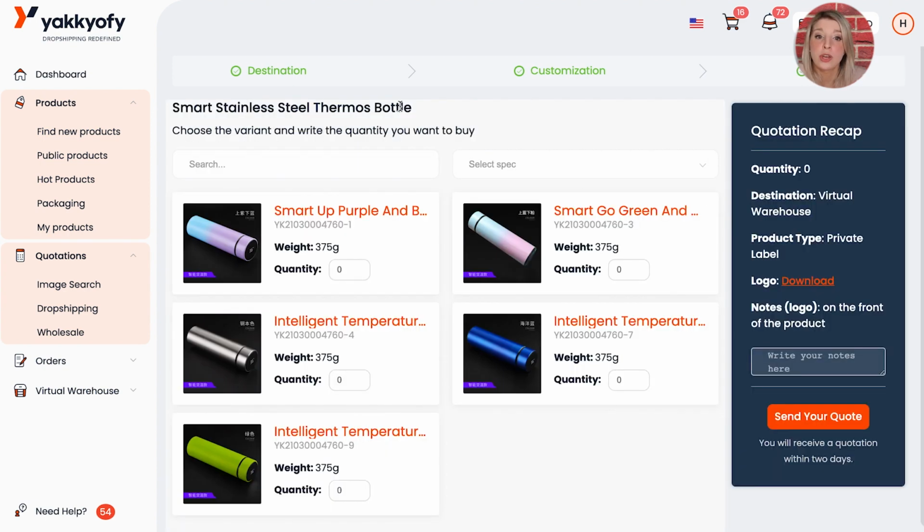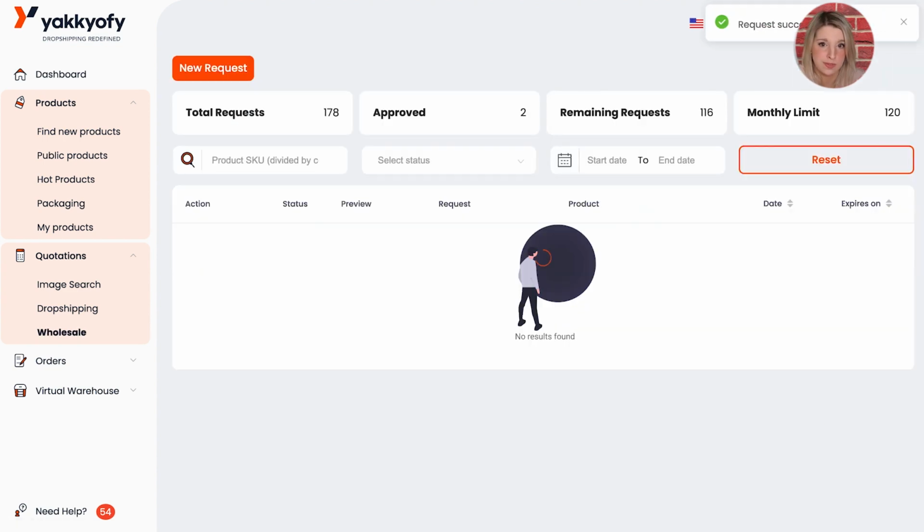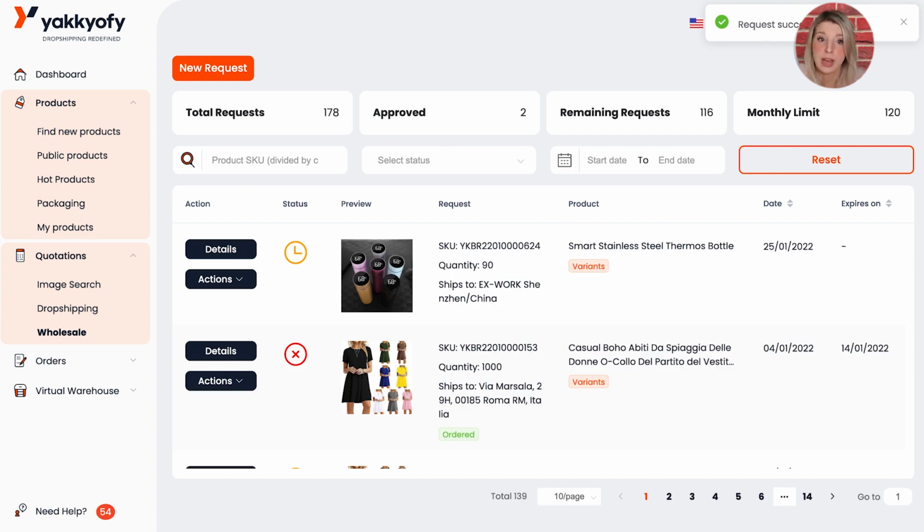This is your order recap page, where you can pick the variants and write the quantity for each variant you want to purchase. In the blue box on the right, you will see the summary of the products you want to purchase, and you can add any notes if you deem necessary. Once you check everything, click on Send Your Quote. You will get a full quotation back within 5-7 working days.